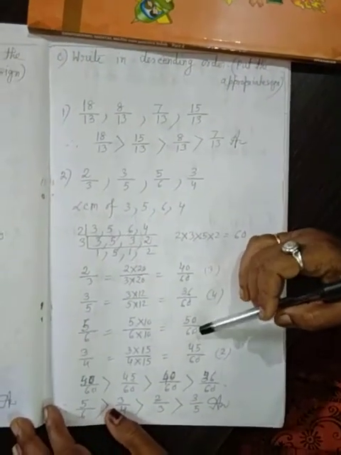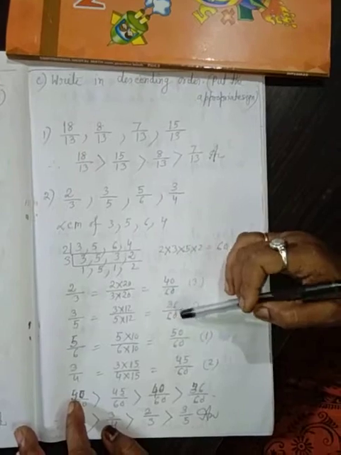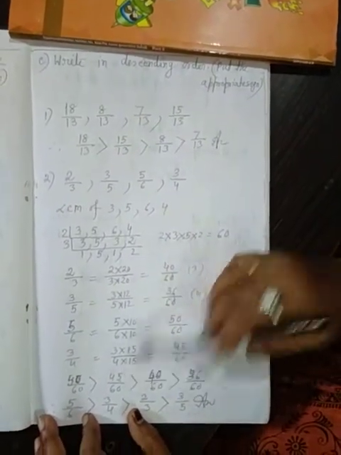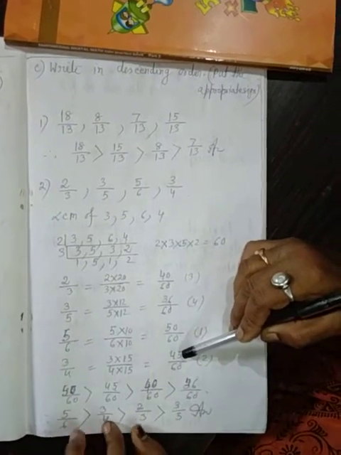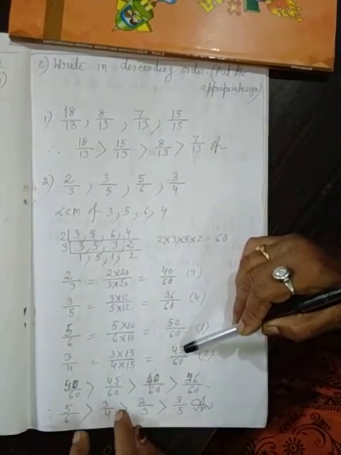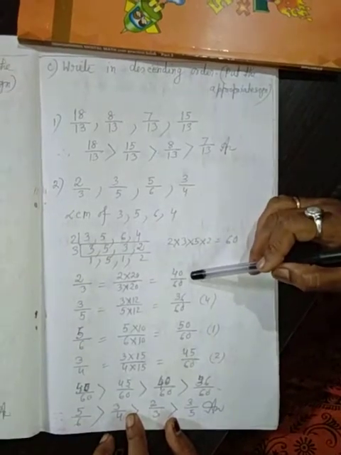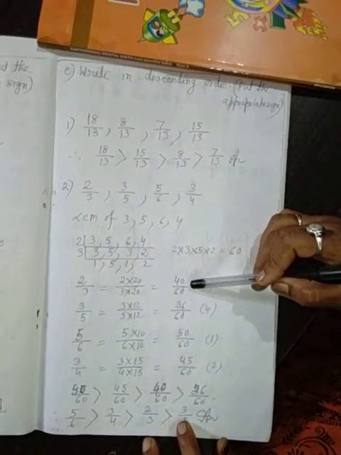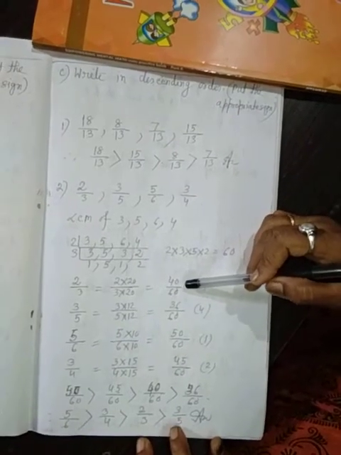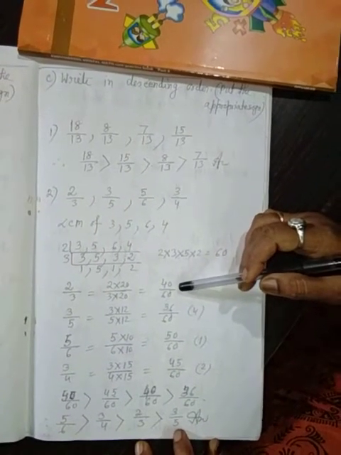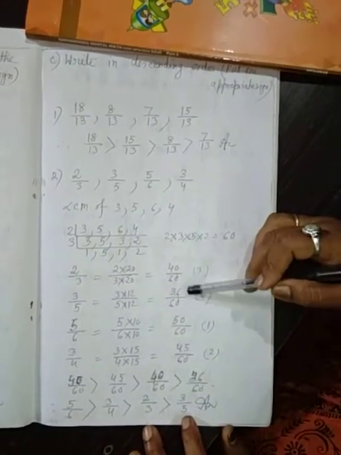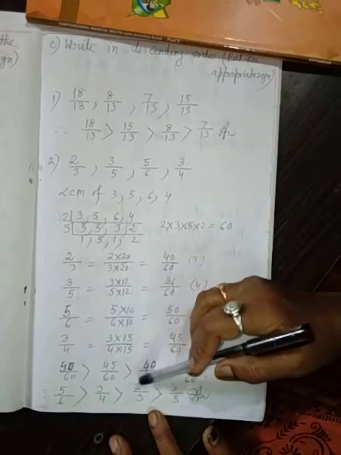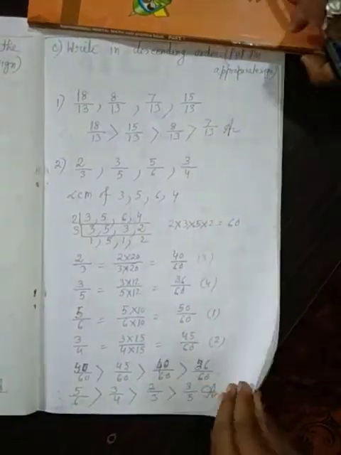50 by 60 means 5 by 6. 45 by 60 means 3 by 4. 5 by 6 greater than 3 by 4. 40 by 60 means 2 by 3. Then 36 by 60 equal to 3 by 5. So 5 by 6 greater than 3 by 4 greater than 2 by 3 greater than 3 by 5. Answer.